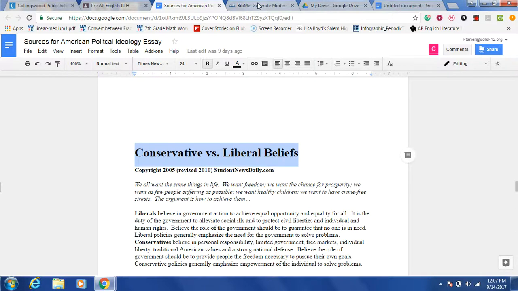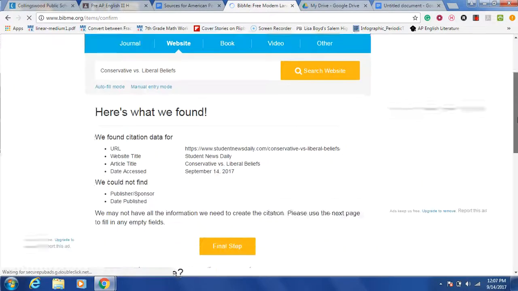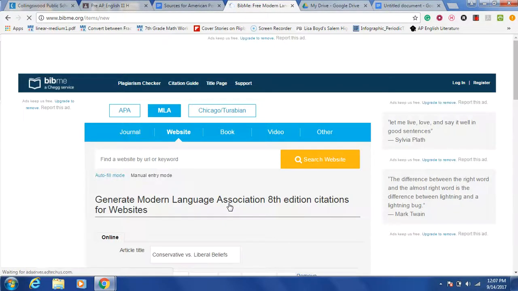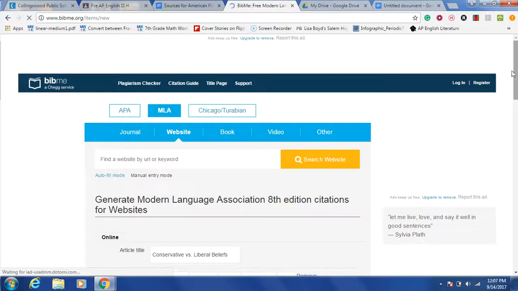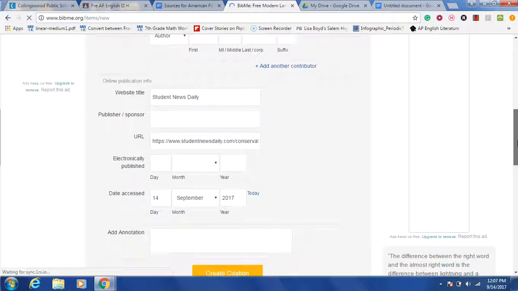Again, we're going to do the exact same thing that we did there. So I'm going to go back to BibMe. I'm going to accept this one. This is going to be my select. I'm going to search. Now, this article is slightly different because we don't have an author. We only have an article name. So the question is, how do I make my parenthetical citation look?